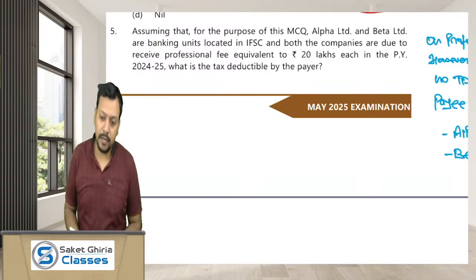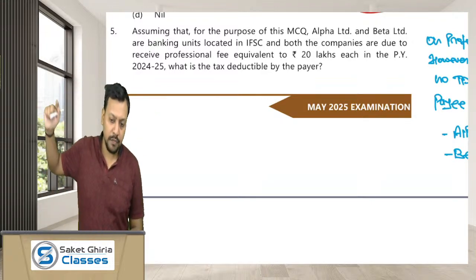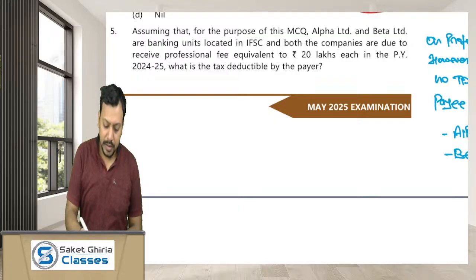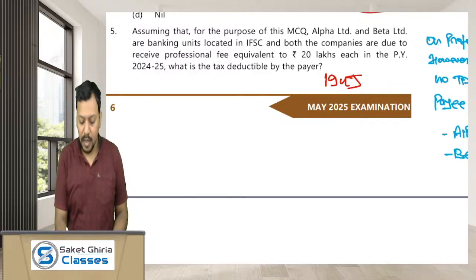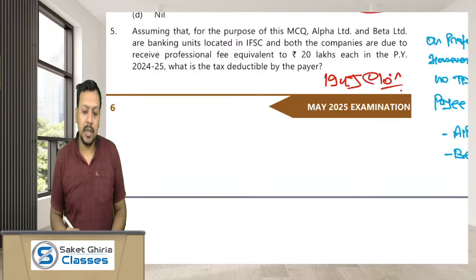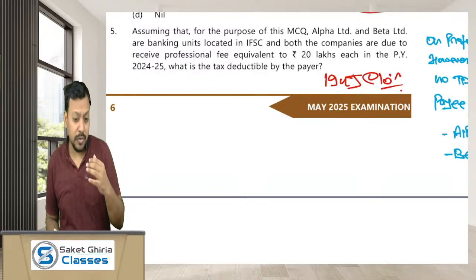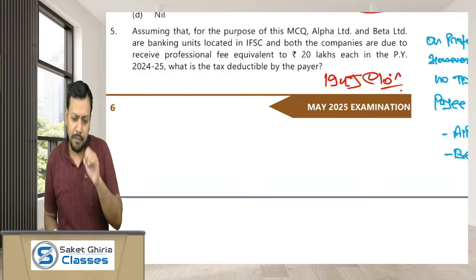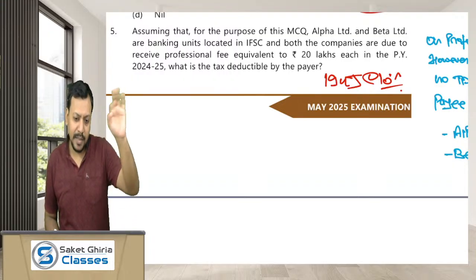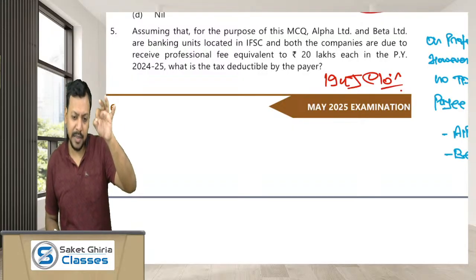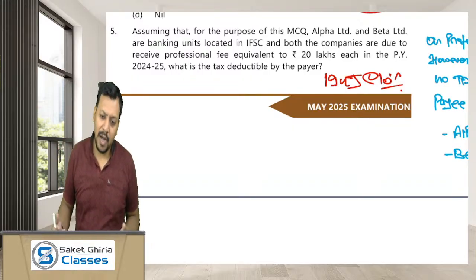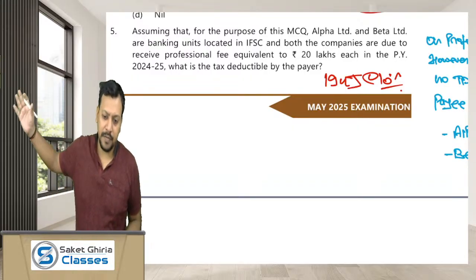Dear friends, recall, in the case of fees for professional service, the TDS liability will arise under section 194J, at the rate of 10%. But in the case of units of IFSC, if those units are claiming deduction under section 80LA, remember guys, most of their income is exempt for a very long period of time.